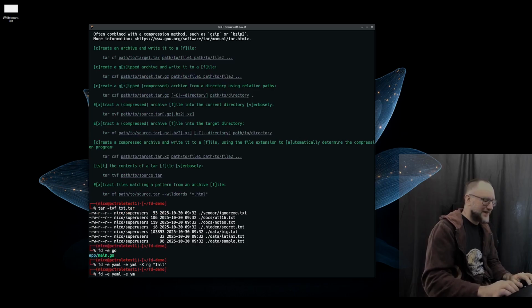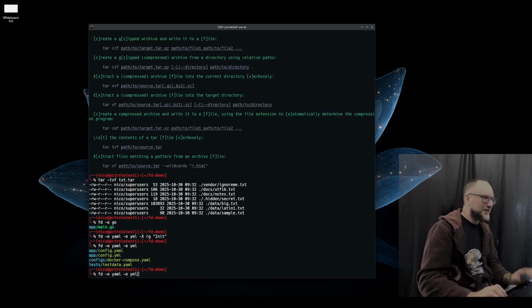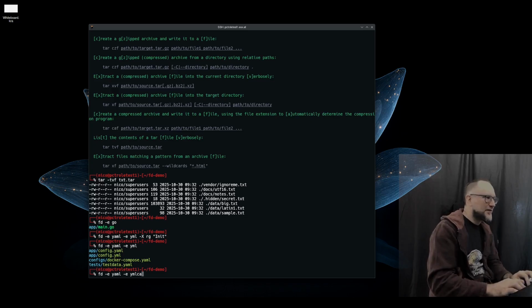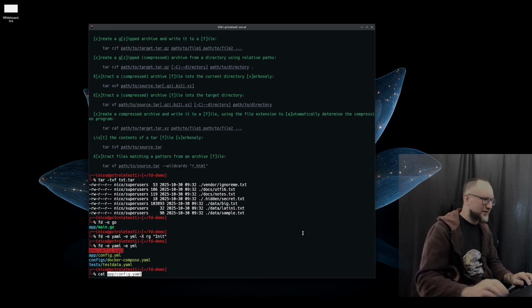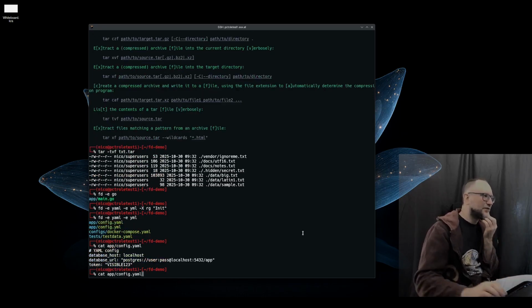Let me see. It should find stuff. Okay, so it finds the files, but there is no... okay, let me... You know what? Let me find... okay, I'll do it differently, because I forgot the content of those files. So I'll just do it like this. Okay, let's search for something that they contain, because otherwise it doesn't make much sense, right?